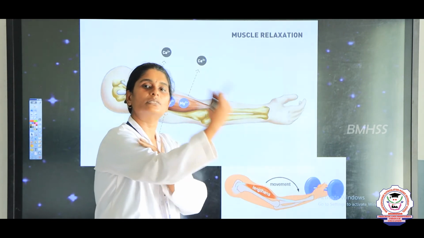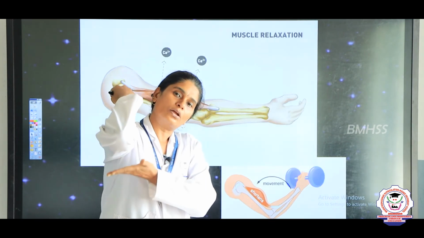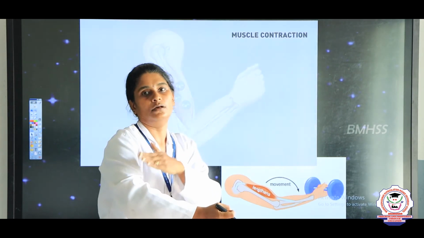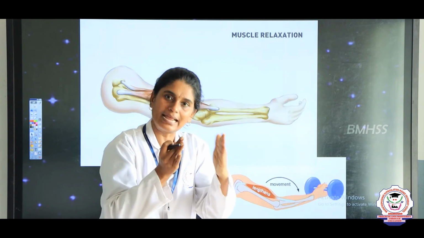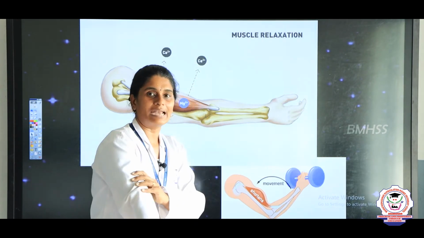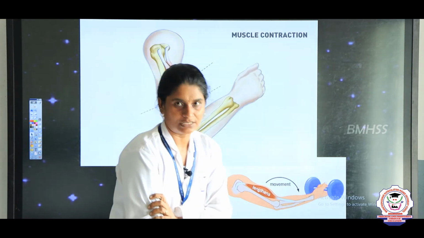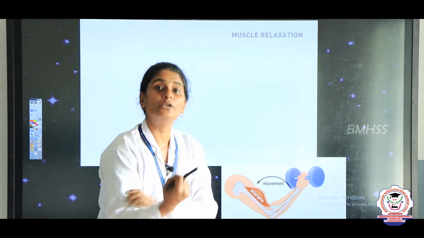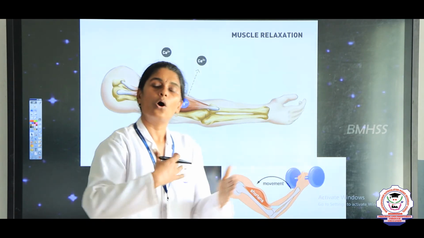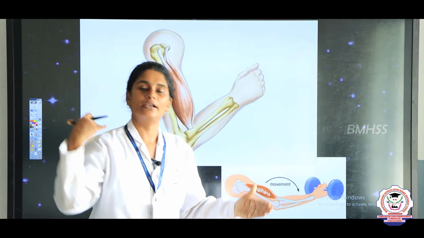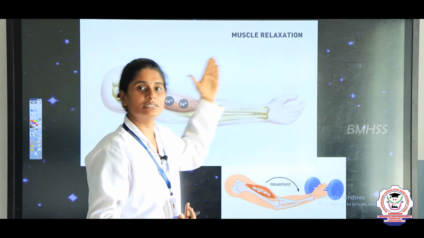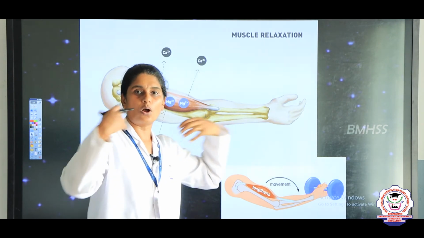When we contract our arm muscle, the lower muscle relaxes, and the upper muscle contracts, shortens and thickens. When it relaxes, it comes back to its original size. This movement helps in doing any kind of physical activities like running, jumping, walking, all of which we can do with the help of the muscles. Only when the muscle is relaxing and contracting can we do all these types of work.